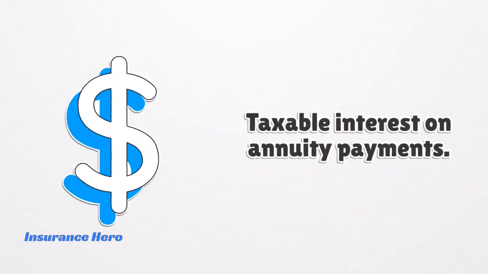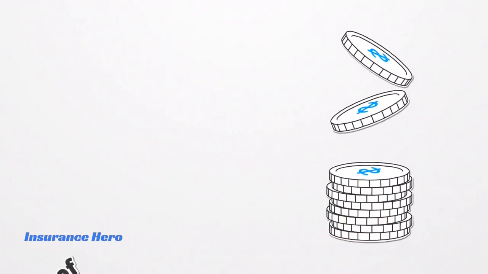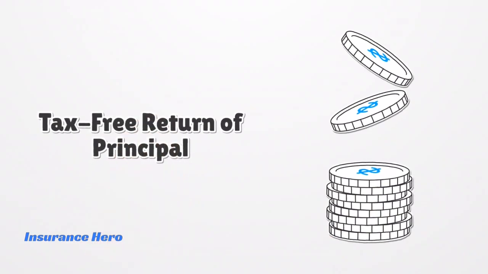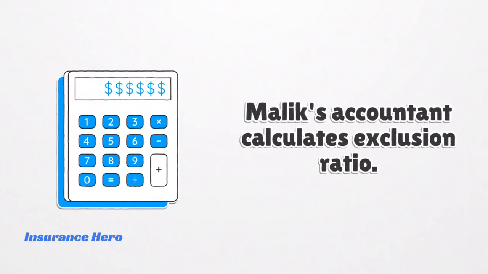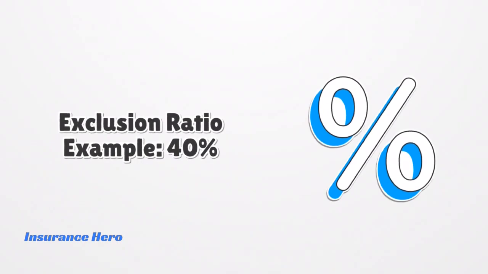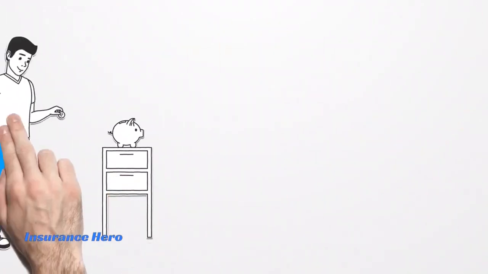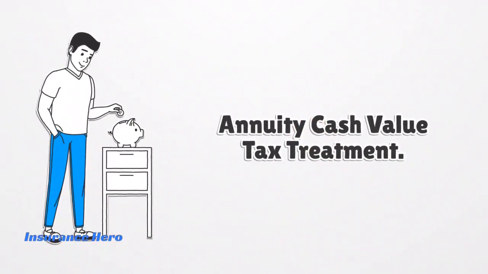When Malik starts receiving the $2,000 monthly payments, part of each payment will be taxable, representing the interest earned on the annuity. The other part will be a tax-free return of principal. Malik's accountant will calculate an exclusion ratio to determine what percentage of each payment is taxable. For example, if the exclusion ratio is 40%, then $800 of each $2,000 payment would be tax-free, and the remaining $1,200 would be taxable.